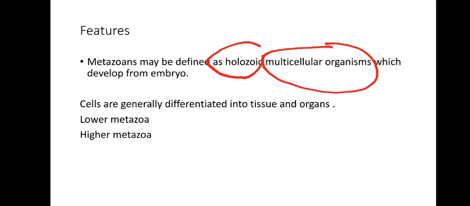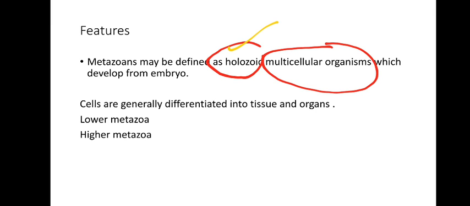Now, under heterotrophism, there is one type, that is the holozoic type of nutrition. Here the organism will ingest, digest and absorb the food. If an organism ingests, digests and absorbs the food, such nutrition is called holozoic.